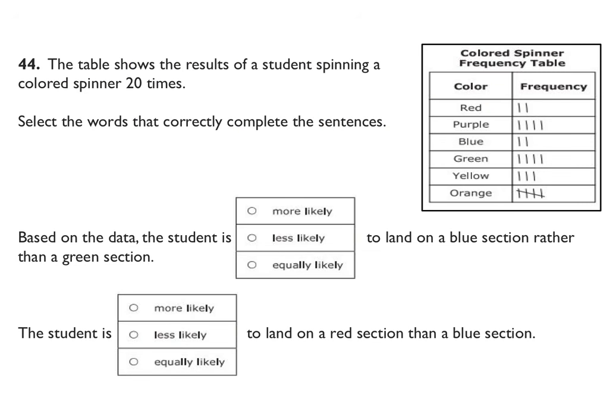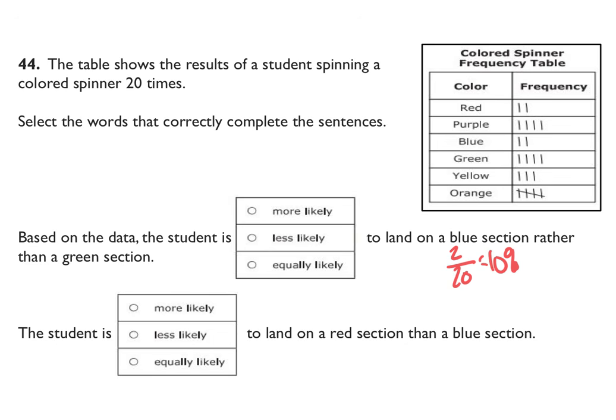44. The table shows the results of a student spinning a color spinner 20 times. Select the words that correctly complete the sentences. Based on the data, the student is more likely, less likely, equally likely to land on a blue section rather than a green section. Okay, so they spun it 20 times. So for blue, they spun it 20 times and they landed on it twice. Okay, that gives me a 10% chance.